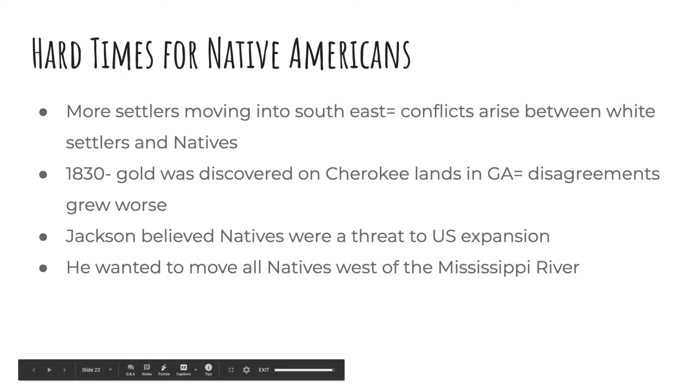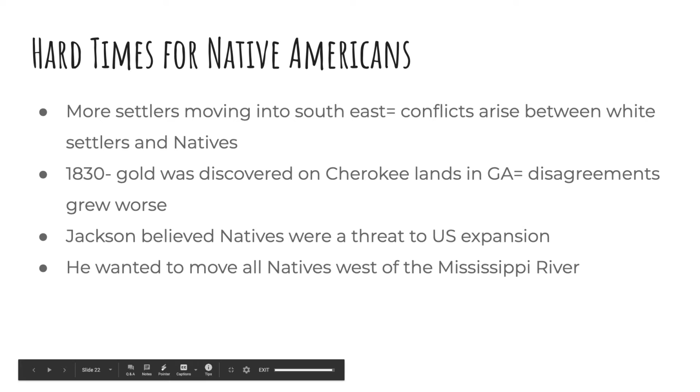Remember that Andrew Jackson was super for making the U.S. bigger. He wanted more people to move into these lands and to increase the migration of settlers throughout all of the United States. But because the natives were here, he saw them as a threat because they were not going to allow these settlers to settle in their land.